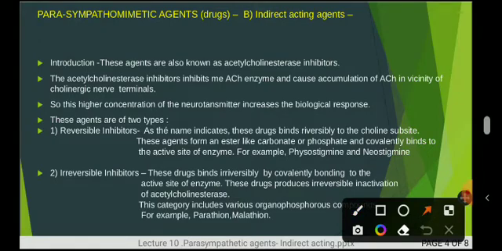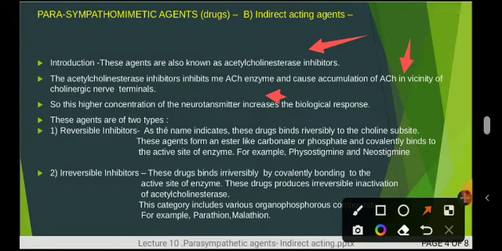Introduction: as I told, these are also called anticholinesterase inhibitors because acetylcholine is the main neurotransmitter in this category. That's why the name acetylcholinesterase inhibitors is given. These inhibit the acetylcholinesterase enzyme and cause accumulation of ACH or acetylcholine in the vesicles and cholinergic nerve terminals.